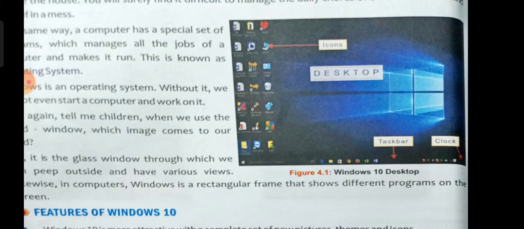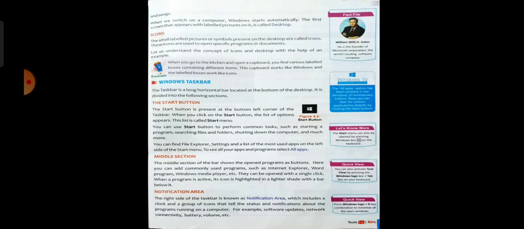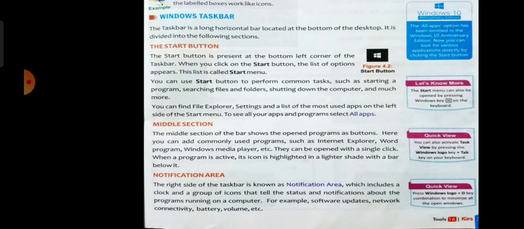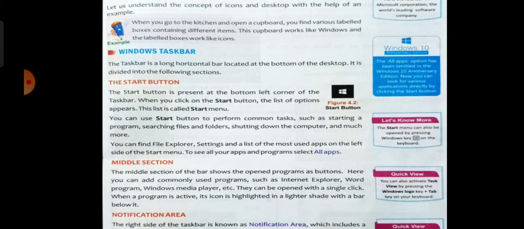In the taskbar, the first section is where we have the Start button. This Start button contains all the options and all the applications that we have stored in the system. It is actually called the Start menu. As in a menu we can see the list of everything we have, here in the Start menu we can see the list of all the applications stored in our computer. We just need to click on the Start button and it shows the list from where we can open any file, folder, or application.